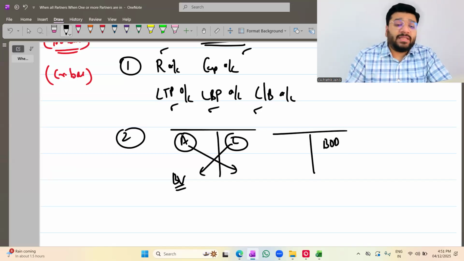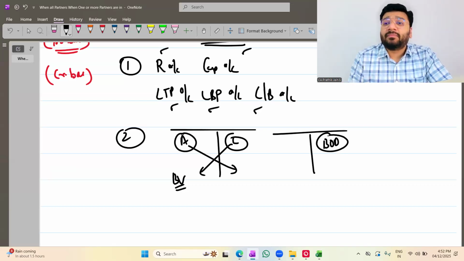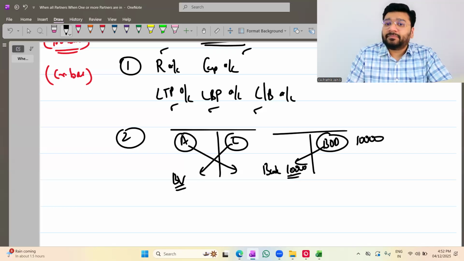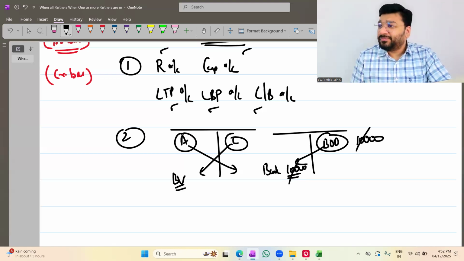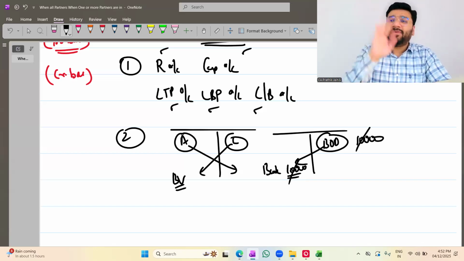Please understand, whether you write the bank overdraft here or there, it doesn't affect your realization profit or loss. Why? If at all I had taken the bank OD here, let's say 10,000 rupees, the same amount is paid here from the bank, 10,000. So 10,000 and 10,000 are knocked off. So the ultimate impact on the realization profit and loss is zero. Whether you take it here and pay it, or keep it there and make the payment from there itself, it doesn't matter.